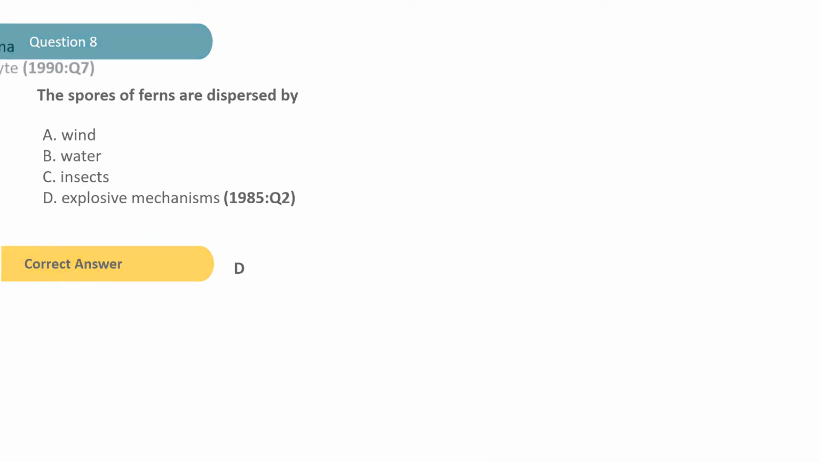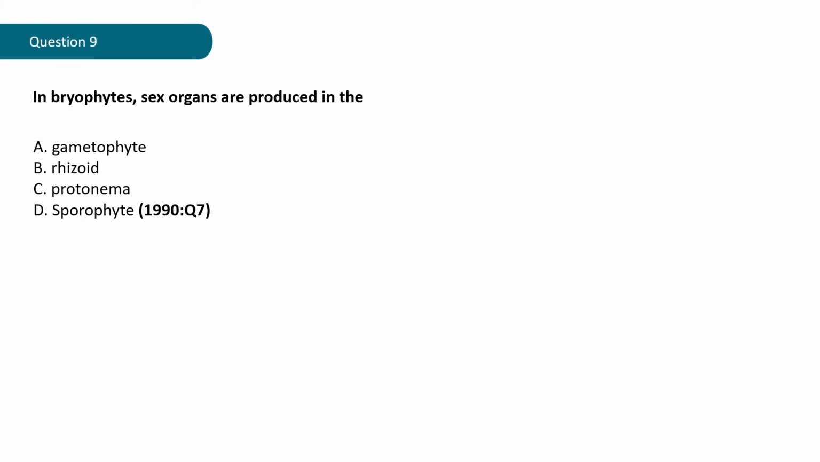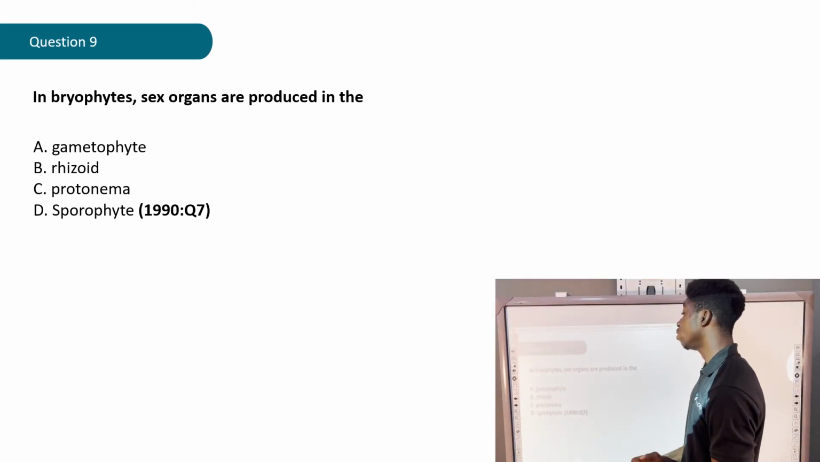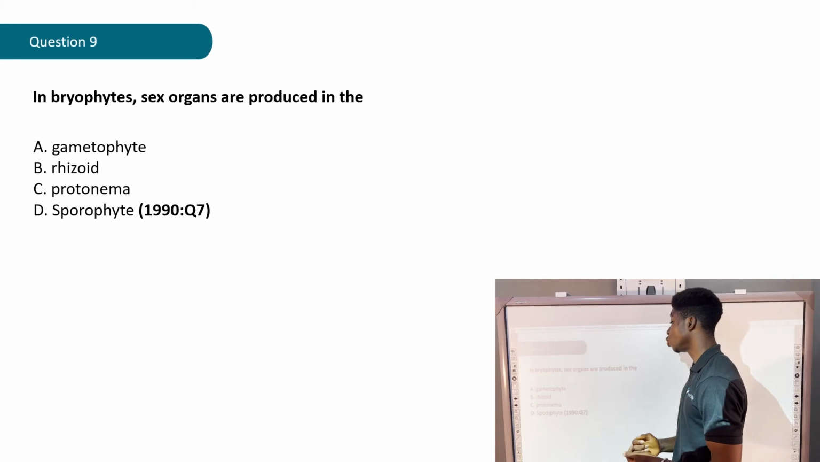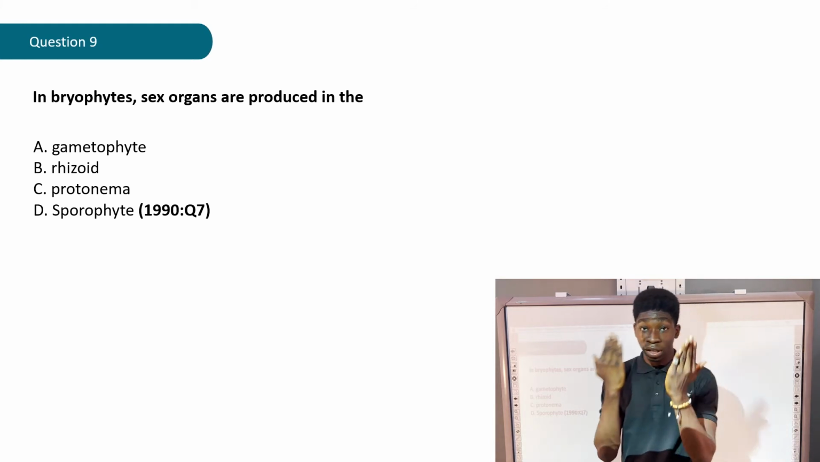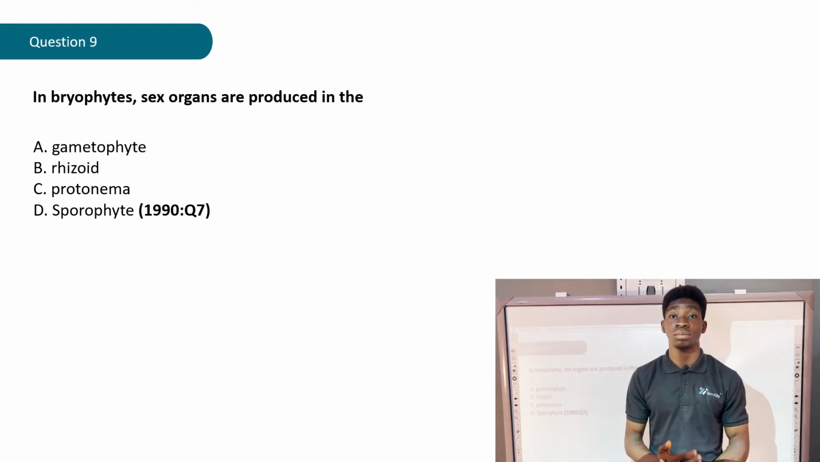Question 9. In bryophytes, sex organs are produced in the A. Gametophyte, B. Rhizoid, C. Protonema, D. Sporophyte. That question is found in the year 1990, question 7. Let's give it a try.